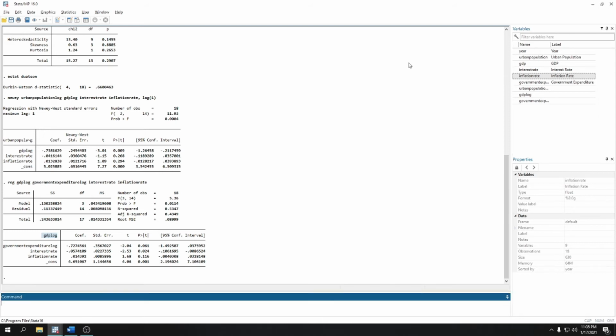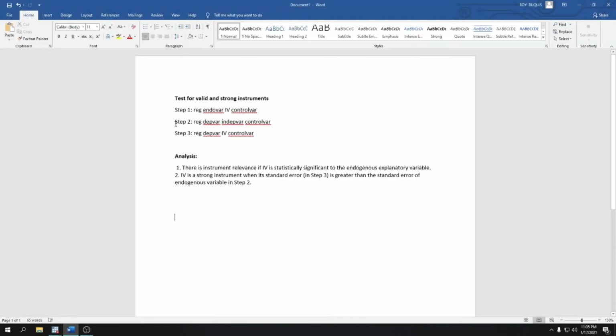So let us now proceed to step 2 and step 3. Step 2 and 3 determine if our candidate IV is a strong instrument. So step 2, regress dependent variable with independent variable together with control variables.